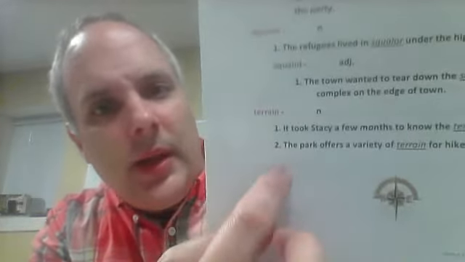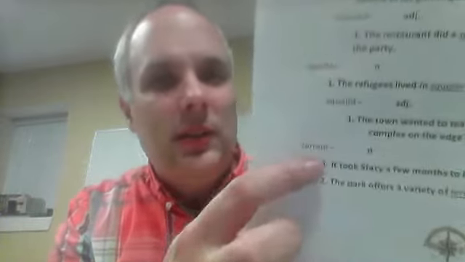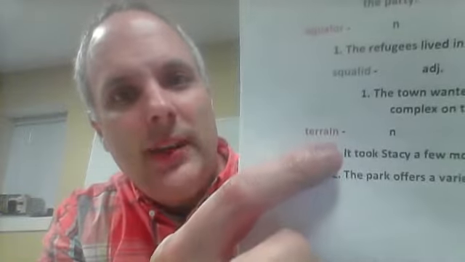Here is the kind of special meaning. It took Stacy a few months to know the terrain of her new city. Here it just means where is everything? Where can I buy milk? Where's the subway? Where's the bus stop? What's the fastest way to go to my job? Where's the closest school? This is all the terrain of the city. It doesn't mean land, but kind of the directions of everything. Where's north? Where's east? When you're new at a city, you have to know these things. So this is called learning the terrain, where everything is.